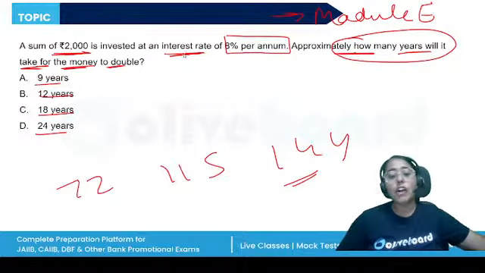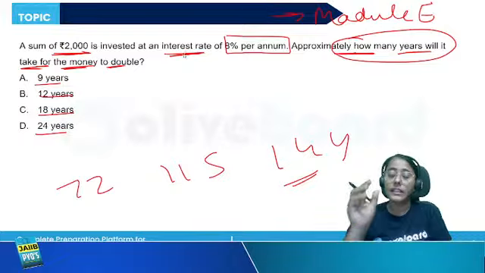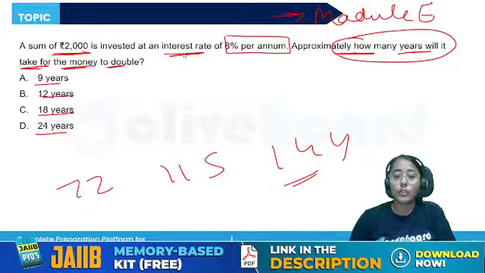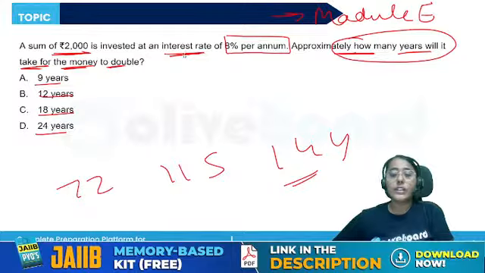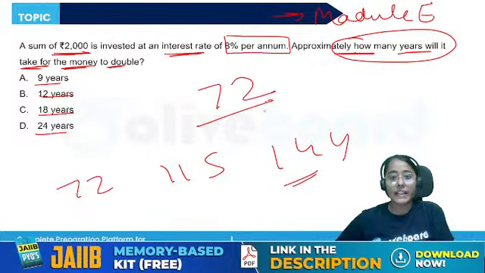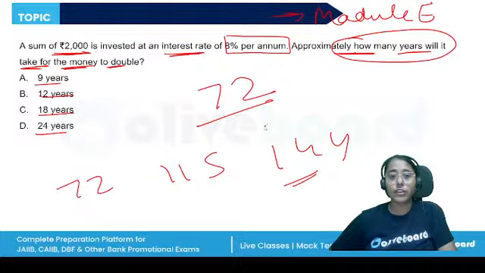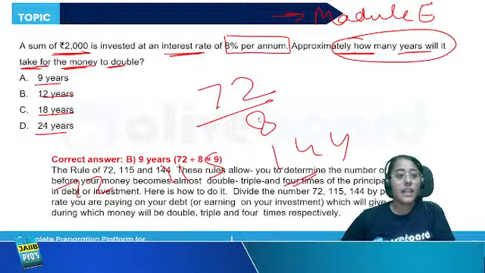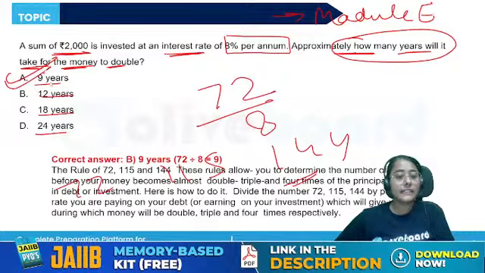To see in how many years it will become double, simply we divide by the rate of interest. 72 is the rule that is followed. 72 divided by our rate of interest, which is 8%. So the correct answer is A, 9 years.